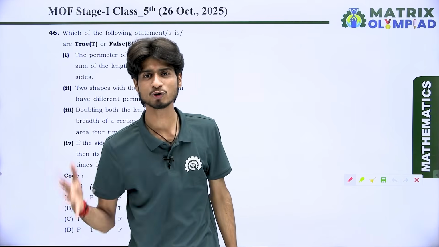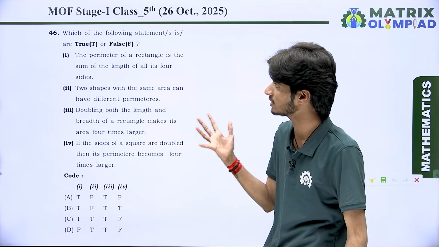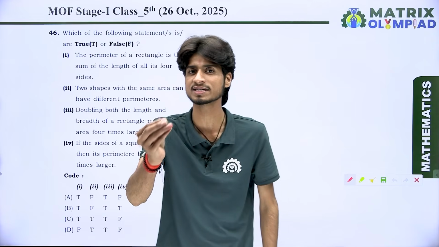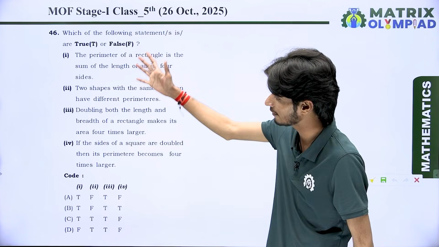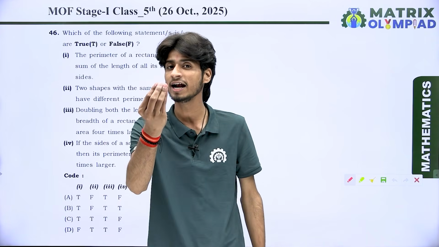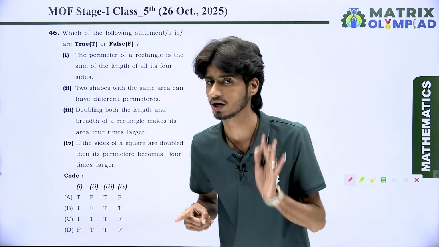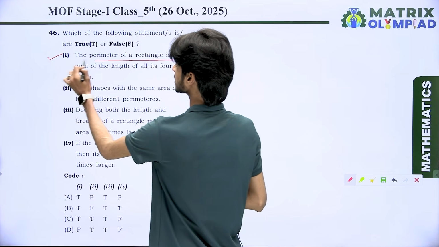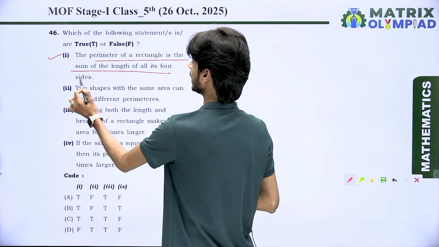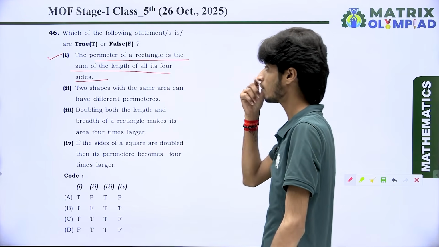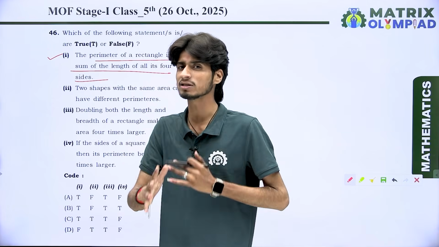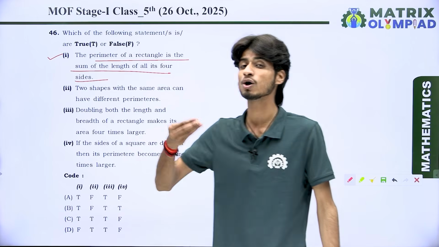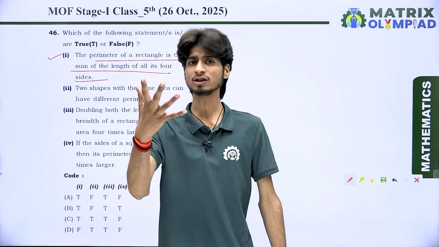Dear students, next we have question number 46, which you face in the examination, and for your information, it is based on true or false statements. That means we have 4 different points and we want to classify which is correct or not. So first of all, look at the first point. What does it say? The perimeter of a rectangle is the sum of the lengths of all its 4 sides. It means whenever you find the perimeter of a rectangle, you find the sum of the lengths of all its sides.